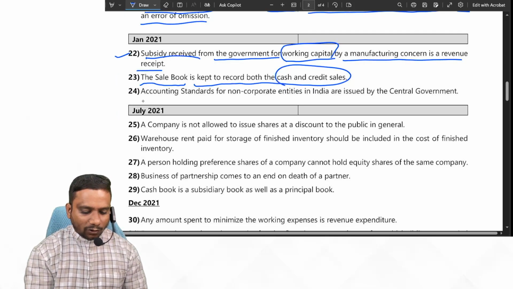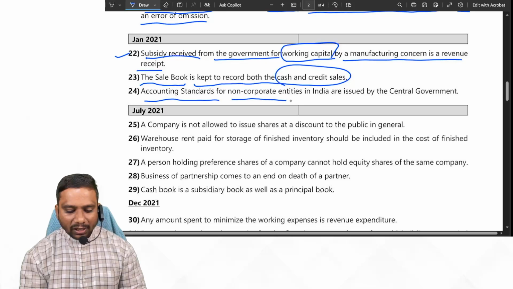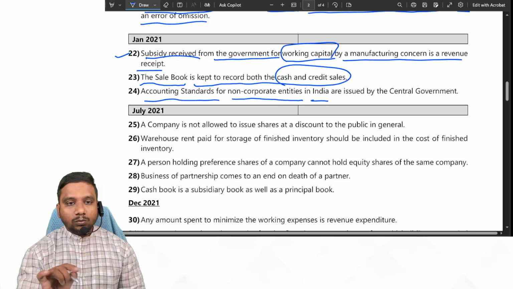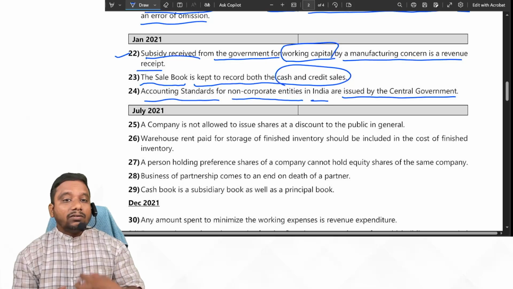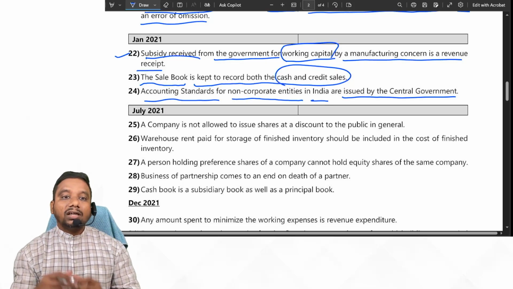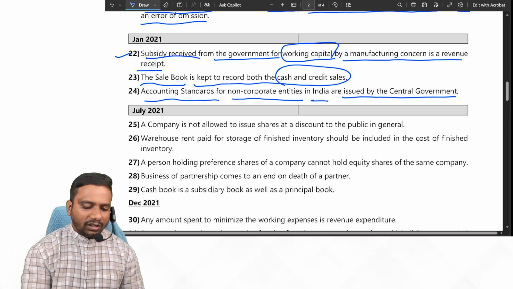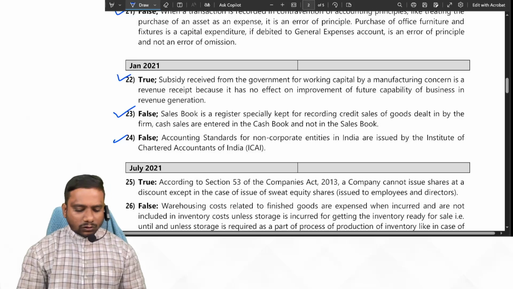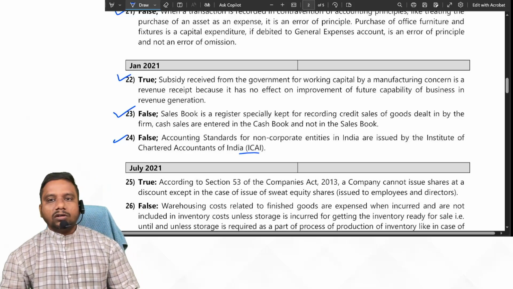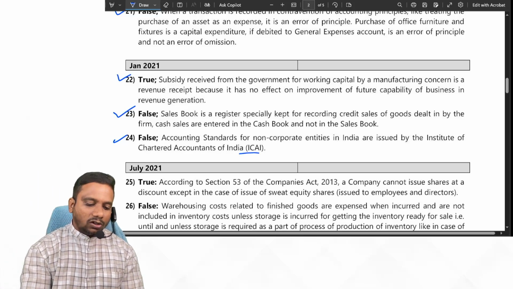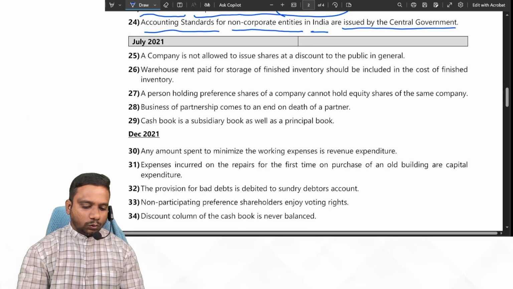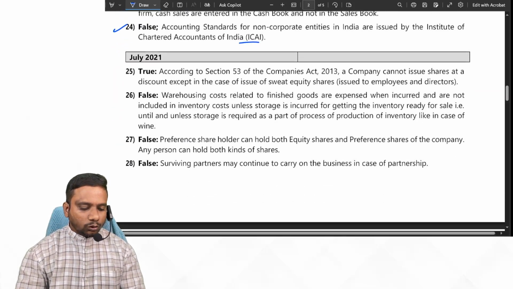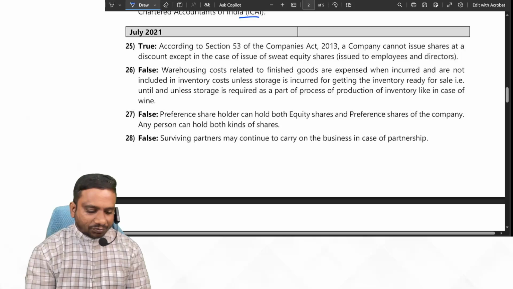Next one. Accounting standards for non-corporate entities in India are issued by the central government. No, central government will issue accounting standards for corporate entities. For non-corporate entities, ICAI will issue. Na? So ICAI will issue for non-corporate entities. Next, for corporate, central government will issue. Next, July 2021, students. July 2021.